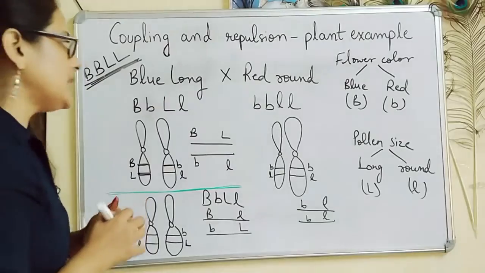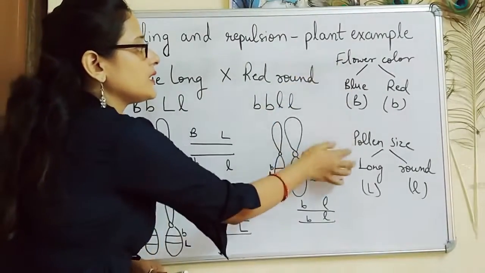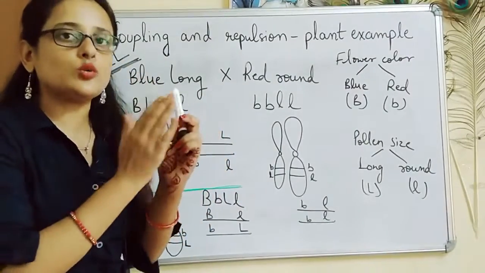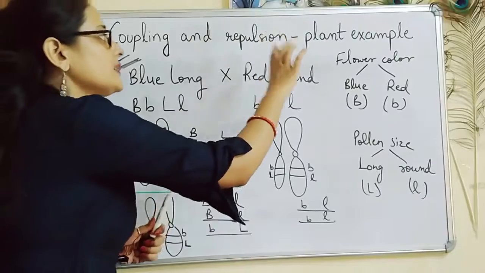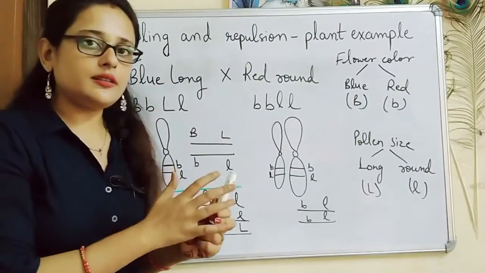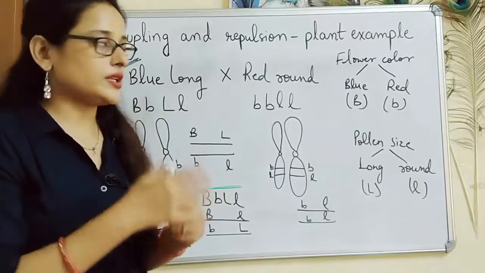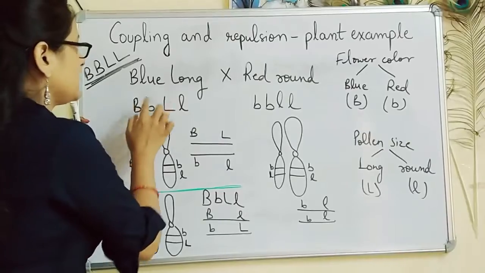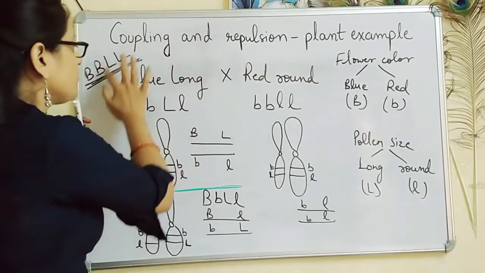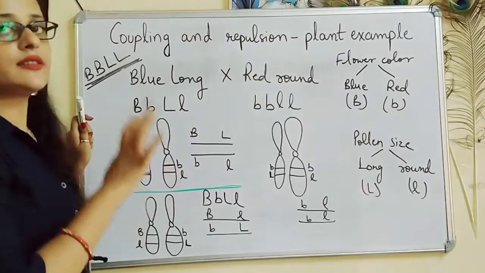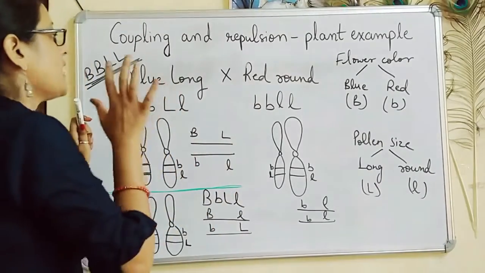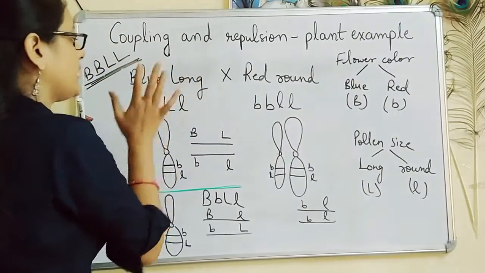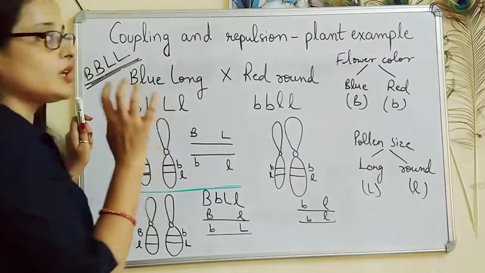The arrangement of alleles of the linked genes. Over here, these two genes are linked. That means the distance between them is very less and they are present together on a single chromosome. The type of linkage is incomplete linkage because in nature, incomplete linkage is seen mostly. The arrangement of alleles of linked genes, that is flower color and pollen size of the heterozygous individual, affects the phenotype of the offspring. That is, how the alleles of blue flower color and long pollen size are arranged in case of heterozygous individual is of importance.